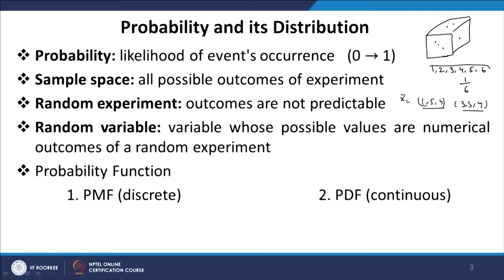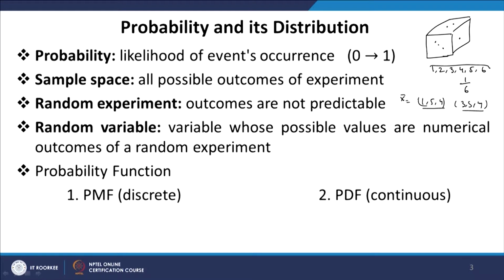Now, we can have discrete values, we can have continuous values. So, this experiment has discrete values 1, 2, 3 and so on. For such discrete values we define what we call the probability mass function.